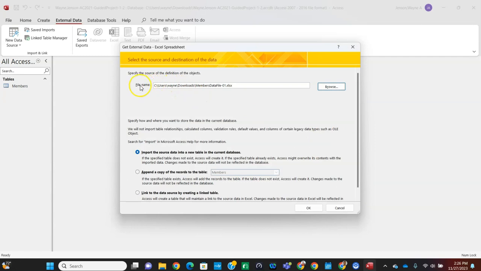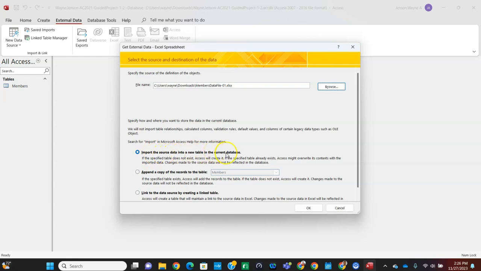And you'll notice that the file name or the file path for that members data file is there. And then where it says search for import in Microsoft Access to help for more information, under that are these three buttons. One is the import the source data in a new table in the current database. But we want the second one.